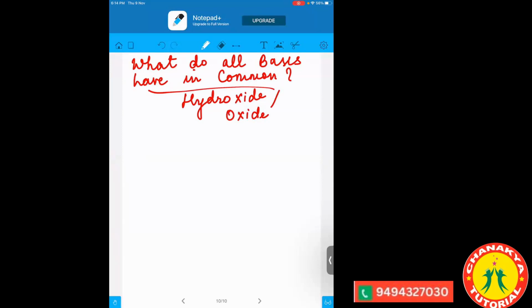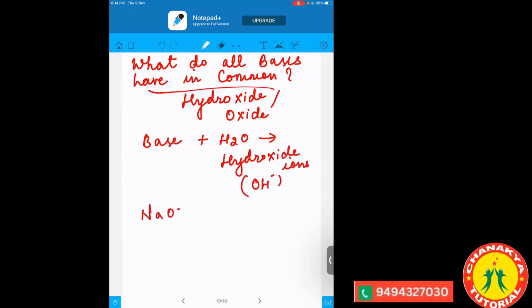So when we dissolve a base in the water, what do they form? They form the hydroxide ions, which are written basically as OH minus ion. For example, when NaOH mixes with water, it forms Na plus and OH minus.